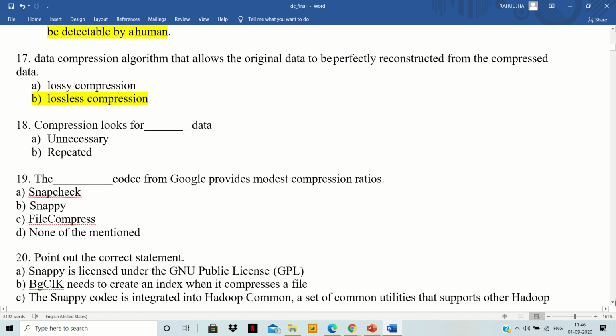Compression looks for dash data. A is unnecessary and B is repeated. So the right answer will be compression looks for repeated data.